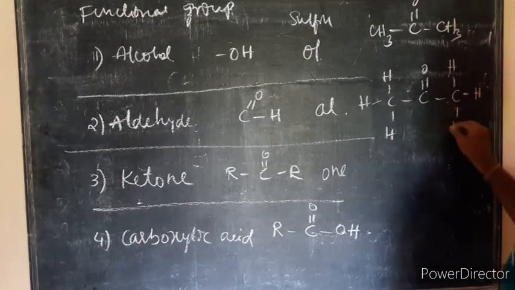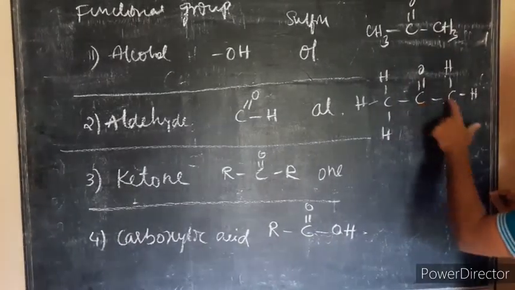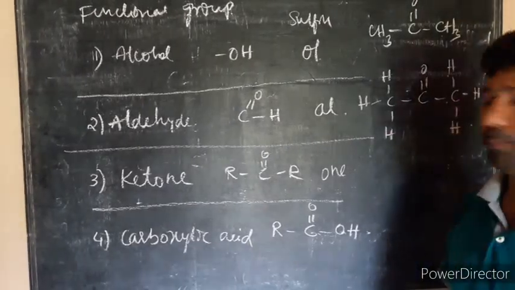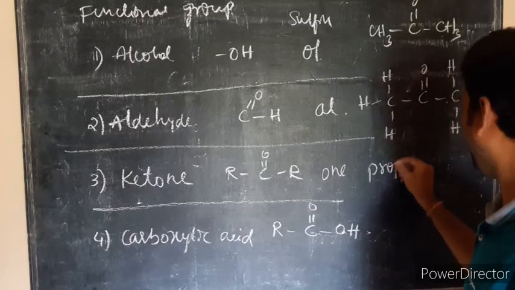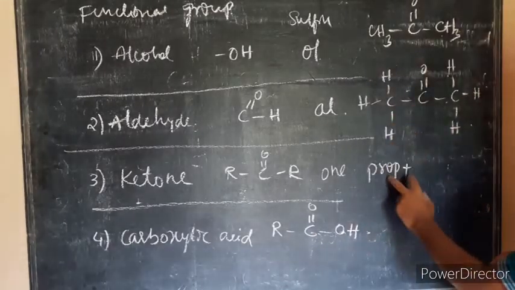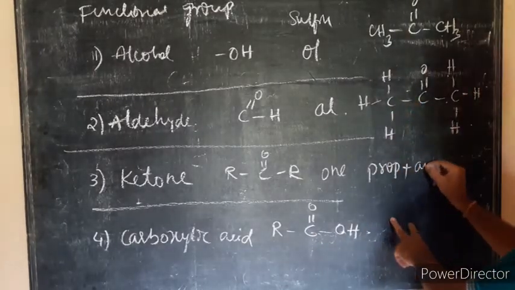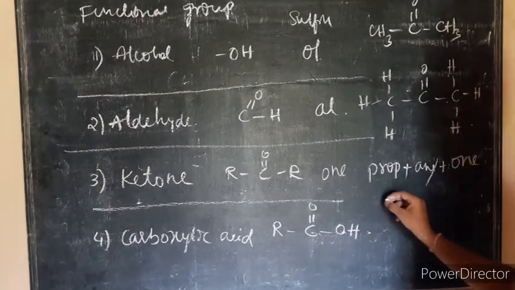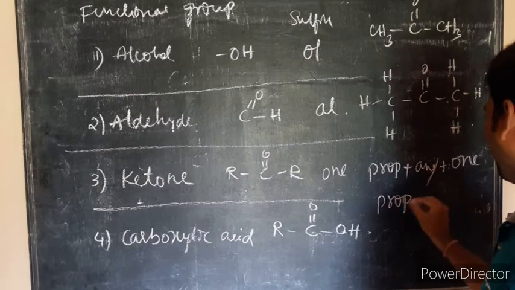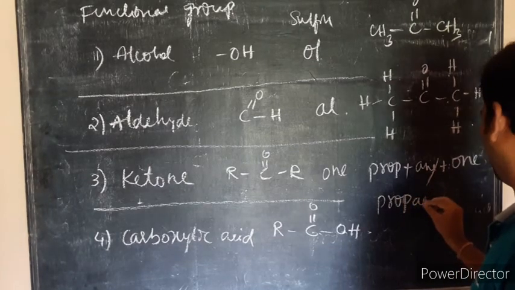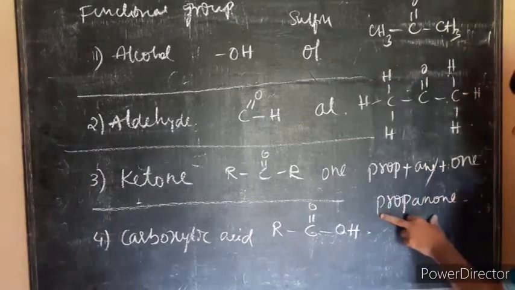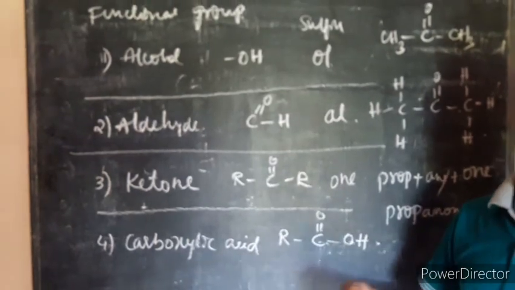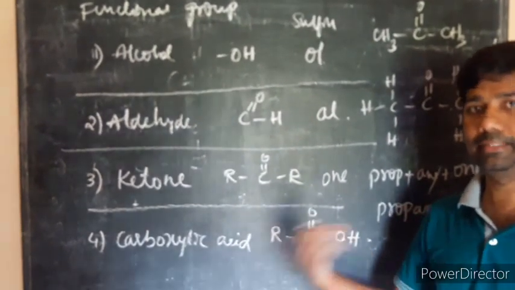Here 1, 2, 3, a total of 3 carbons, so it is prop plus ane plus one, and the e is removed: propanone. Then you will get butanone, pentanone, hexanone.